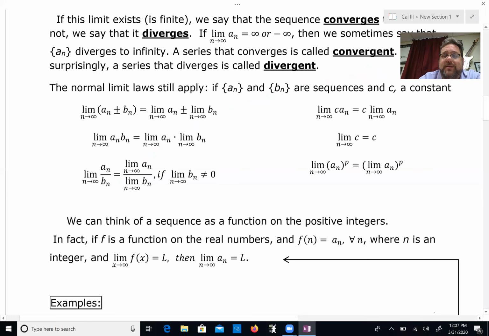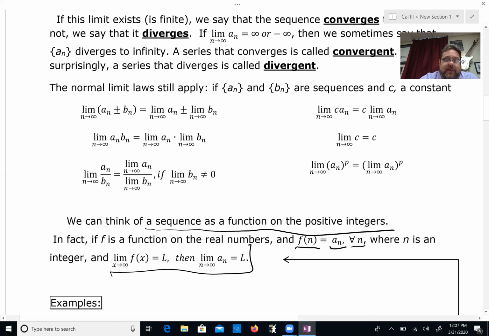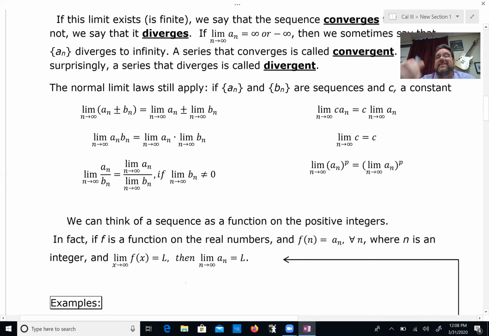So that's what it means when it says here, we can think of it as a sequence on a function on the positive integers. In fact, like I just said, if you have such a function and the value of the function equals the sequence for all the values of n, then the limits are going to be the same thing. That's exactly what I just said. And in fact, the fact that we can do such a thing is going to let us do things like use L'Hopital's rule on these sequences.